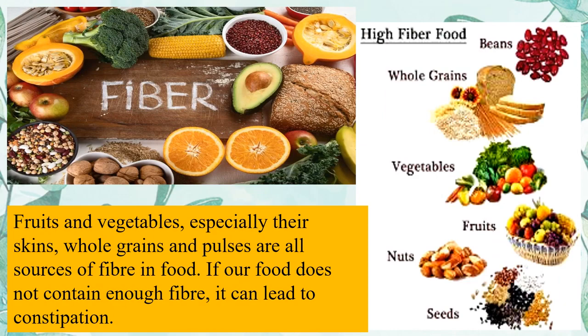Here let us see which items have more amount of fiber in them. As I told you, fibers are very essential in our diet because they help in the movement of the bowels, and it is very important. So the fruits that can be eaten along with their skin, for example an apple or a chiku, you can eat those fruits along with their skin, and that provides extra fiber in your body.